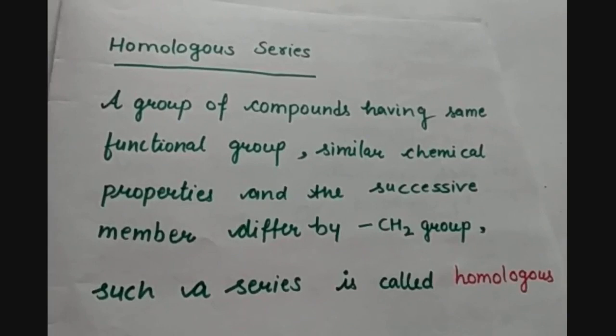That means there will be a gradual increase of CH2 group. So that kind of series is called homologous series.